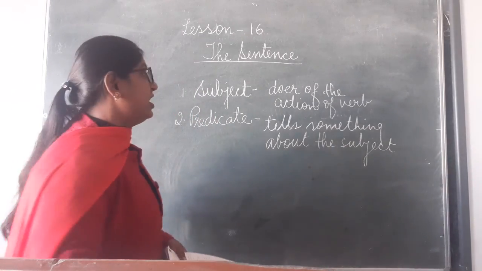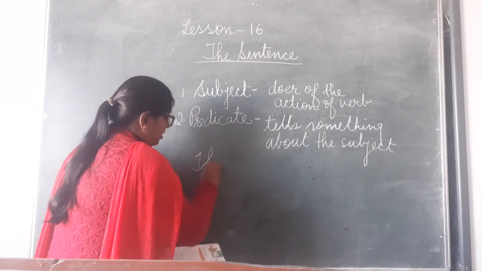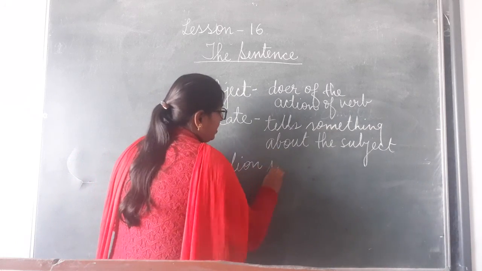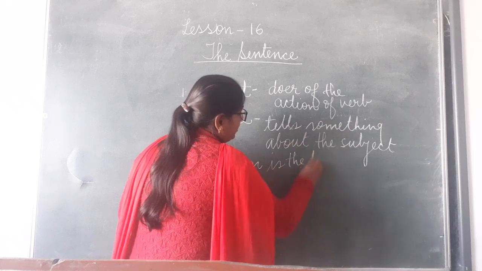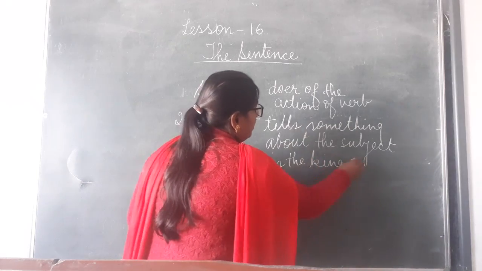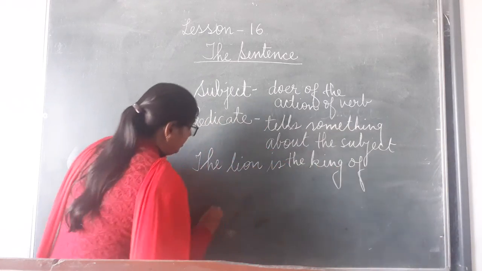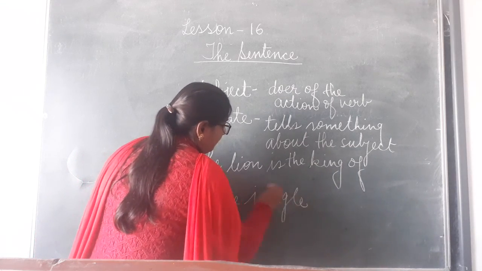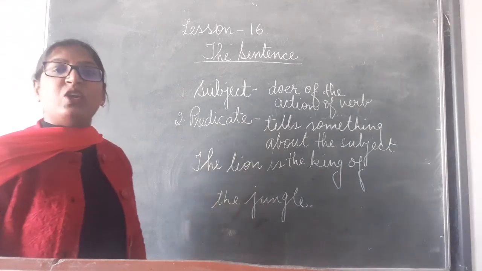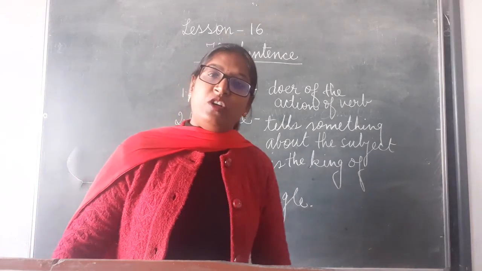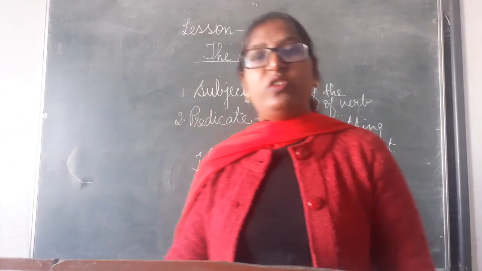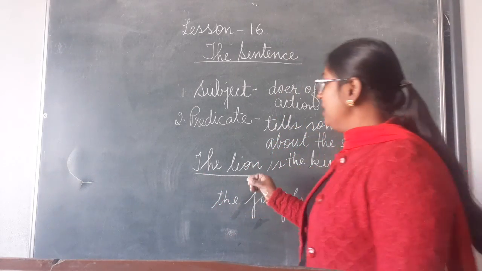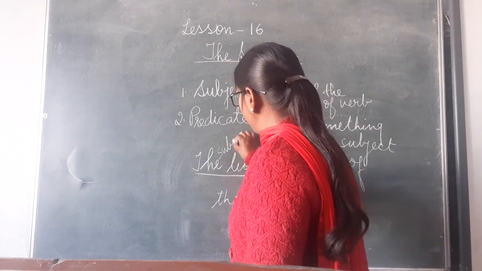So let's see the example. The lion is the king of the jungle. The lion is the king of the jungle. What is the subject in this sentence? About what we are talking? The lion. It's the subject.